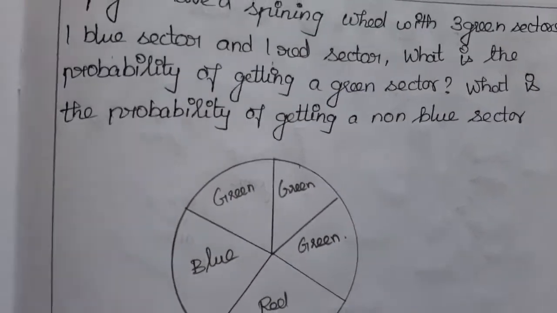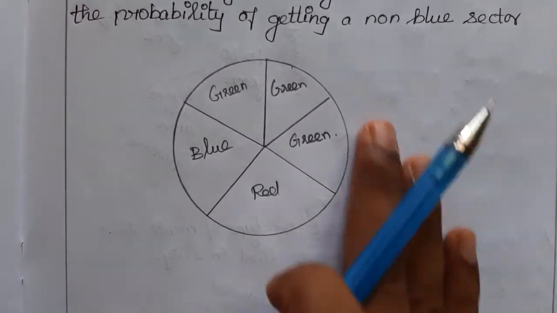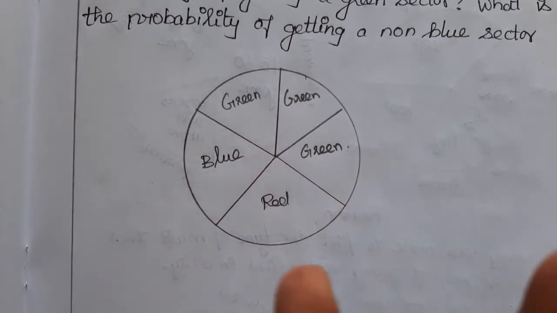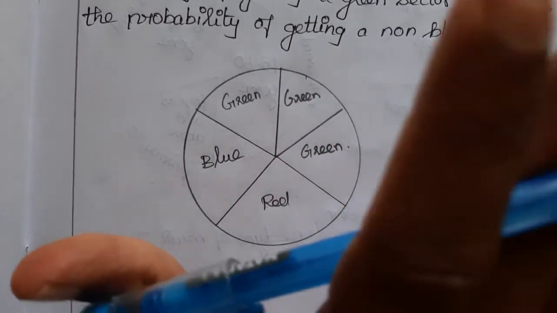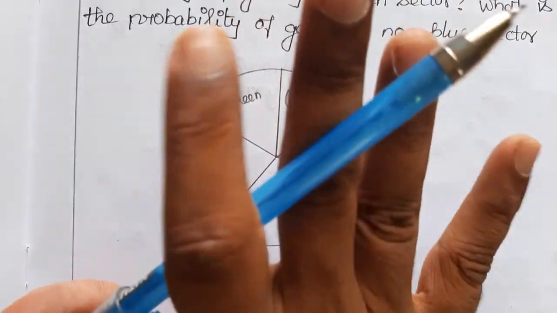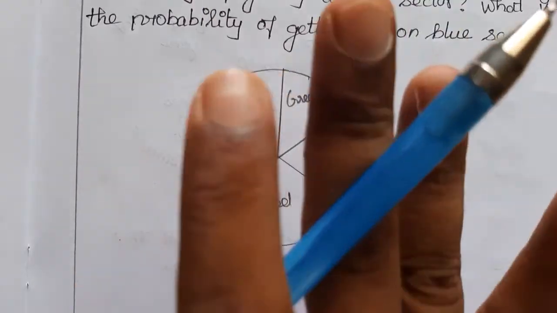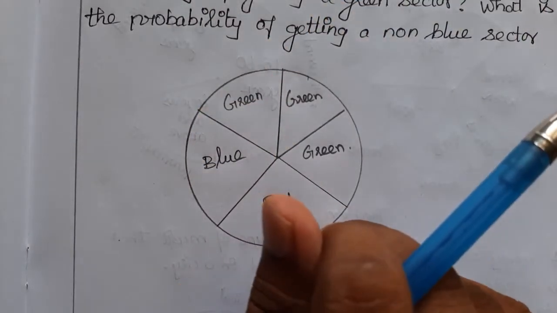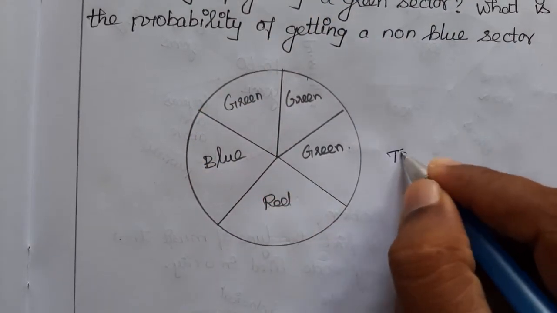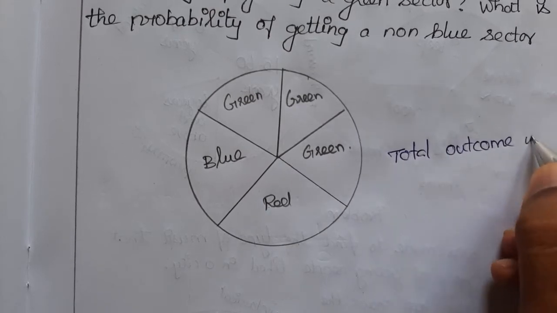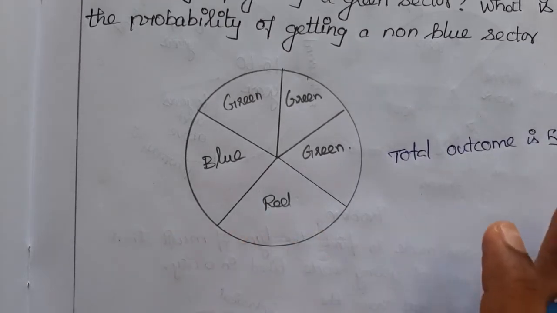So totally in this experiment, how many outcomes are possible? 3 green color, 1 blue color, 1 red color. Totally 5 outcomes are possible. So total outcomes here is 5. So that is what we are going to represent in the denominator. So the denominator will represent the total outcomes. So total outcomes is 5.